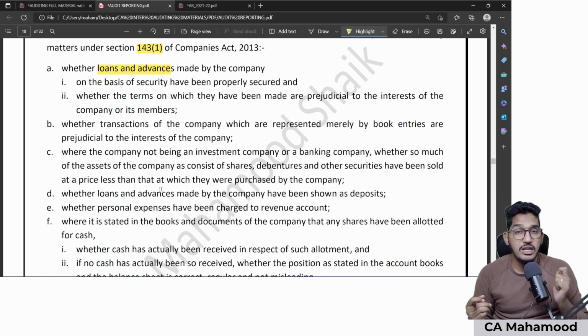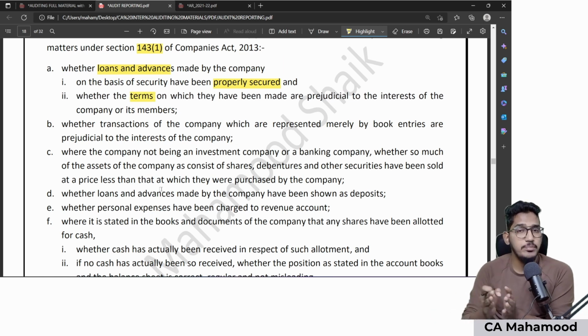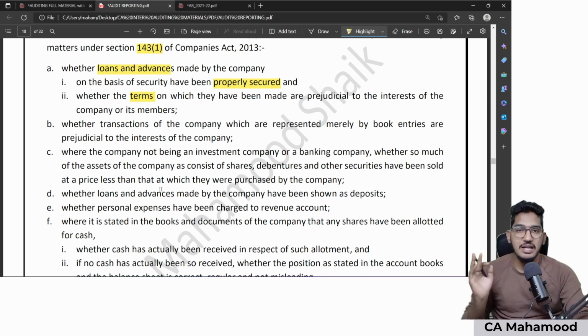So the first point is talking about assets of the company. Your client has given loans and advances to others. If yes, if they are on the basis of security, whether they are properly secured or not, and on whatever terms and conditions those loans are made, are they prejudicial to the interest of the company or members? Are they harmful? Sir, when will the terms and conditions be harmful?